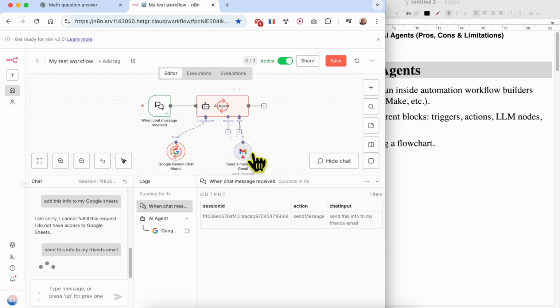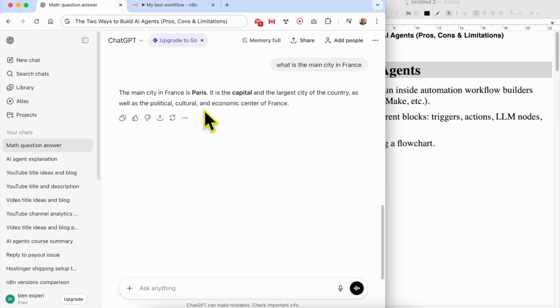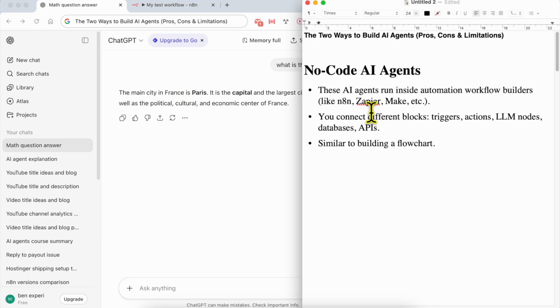Because I connected Gmail to the AI agent, this action can be performed. On the other hand, ChatGPT or LLMs can't send an email for you.